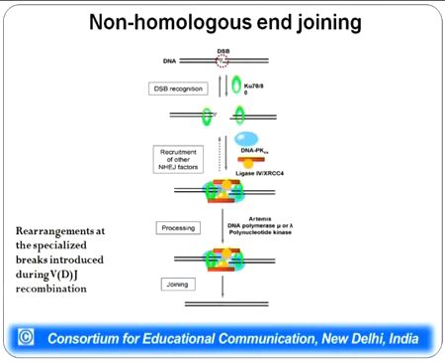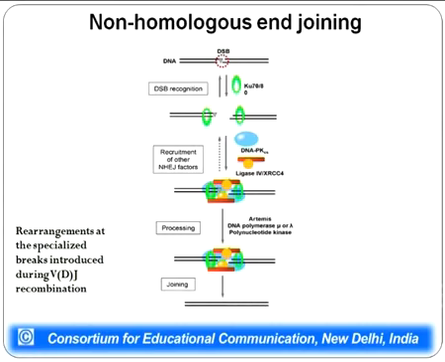Sometimes it happens that the damage to DNA is extensive, and normal DNA repair mechanisms like base excision repair mechanism, nucleotide excision repair mechanism, or double strand break repair mechanism cannot function properly. So for that particular condition, there is another repair mechanism which comes into play, that is known as the non-homologous end joining mechanism, or NHEJ mechanism.